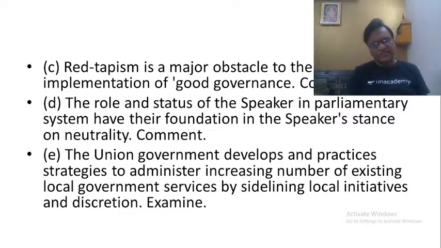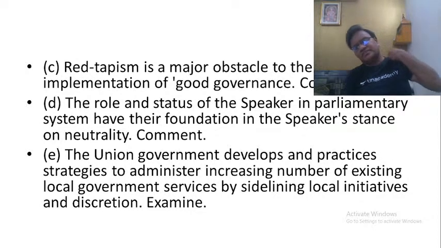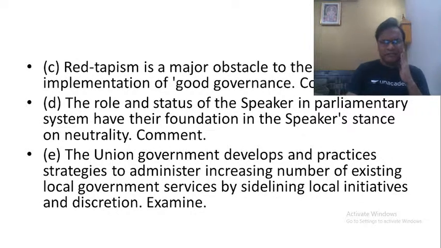And who is expected to ensure these objectives of good governance? Automatically, it is the bureaucracy, because the political executive is temporary in nature, whereas bureaucracy is permanent. So it is the bureaucracy that is expected to achieve the objectives of good governance. It is the bureaucracy that is expected to ensure that these outlays are transformed into outcomes, and it is also the bureaucracy that is expected to ensure that the developmental initiatives of the government are known to the people and also are made available to the people.